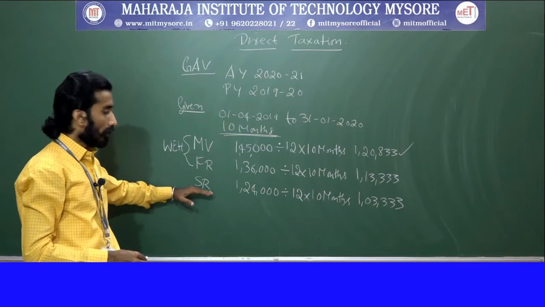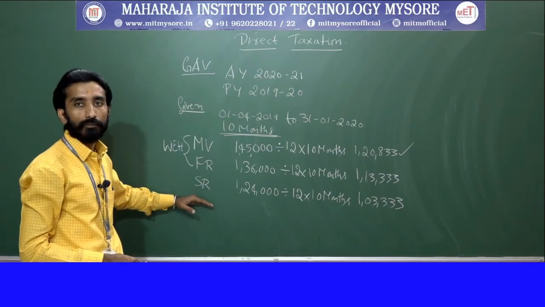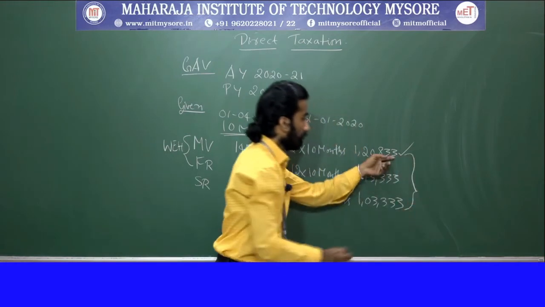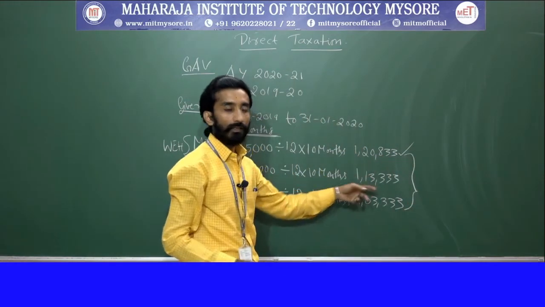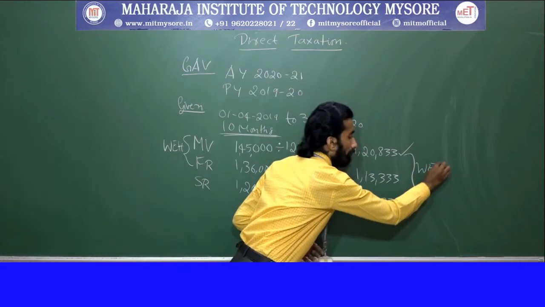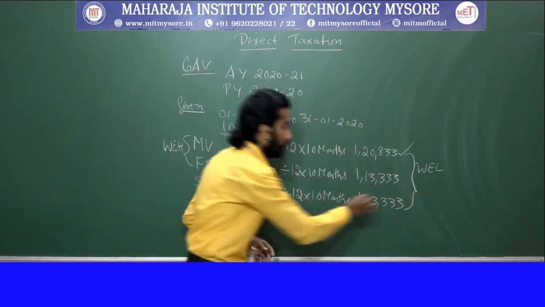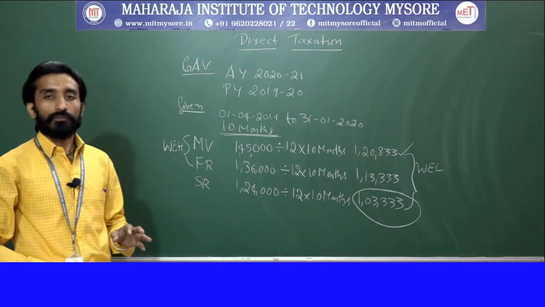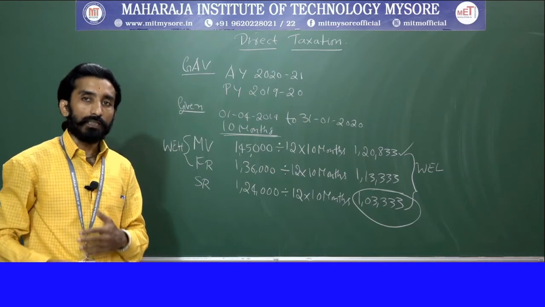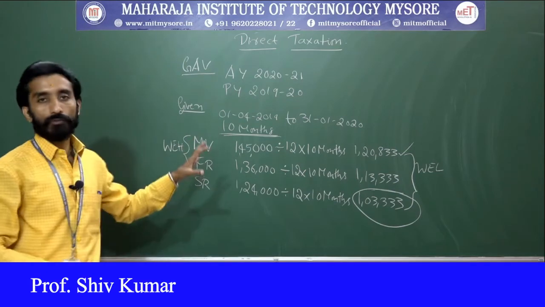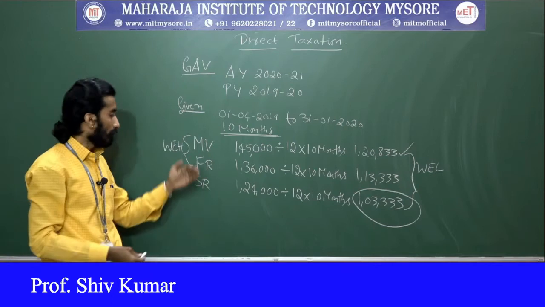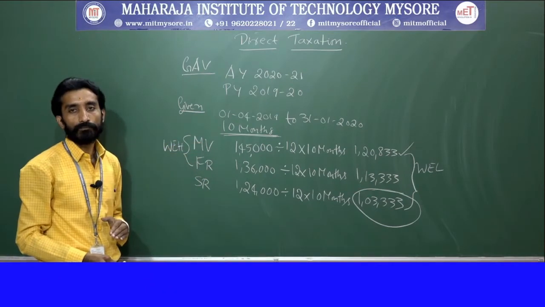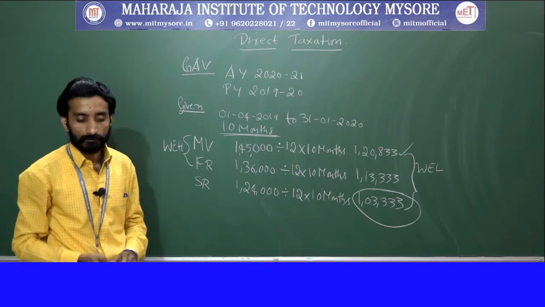So we compare this higher value with the standard rent, and whichever is less will be considered. So we will consider this value. Is it clear? Before getting into the gross annual value calculation, these things should be known whenever there is information with respect to municipal value, fair rent and standard rent. Clear? Okay.